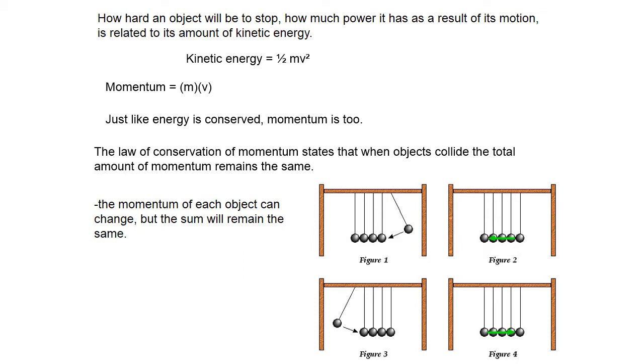Just like energy is always conserved, but can be transferred from one object to another, momentum is always conserved, but can be transferred. The law of conservation of momentum states that when objects collide, the total amount of momentum remains the same. The momentum of each object can change, because one object may transfer some or all of its momentum to the other object, but the sum or total will remain the same.